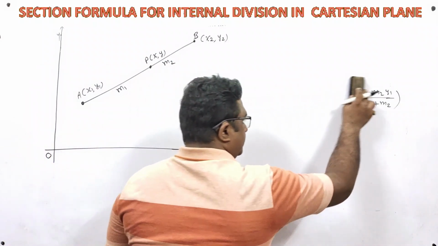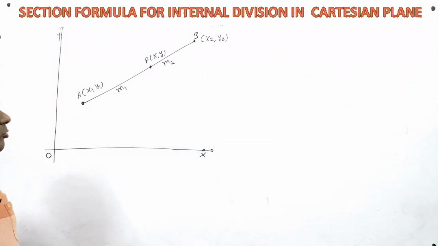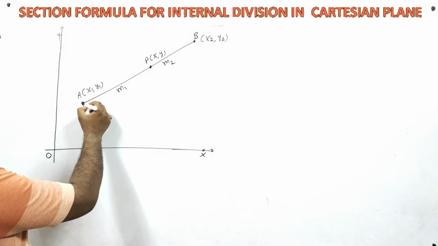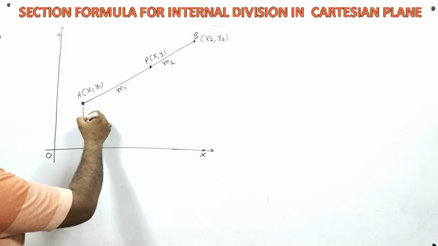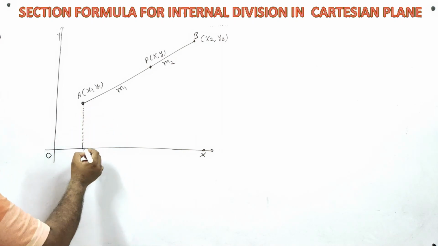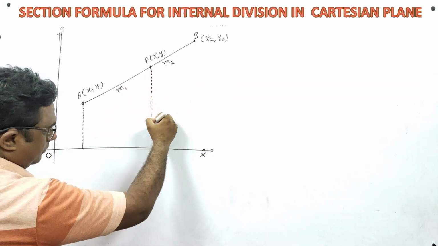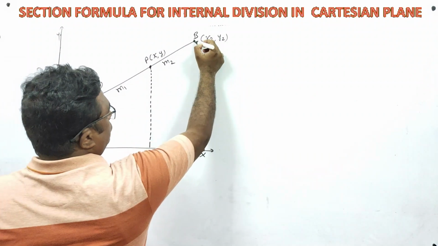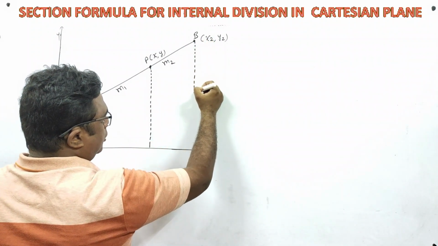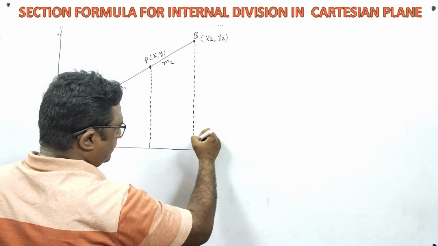So let us start. First of all, I will do some constructions. From point A, draw perpendicular to the x-axis. From point P also, draw the perpendicular. And from point B also, draw a perpendicular to the x-axis.